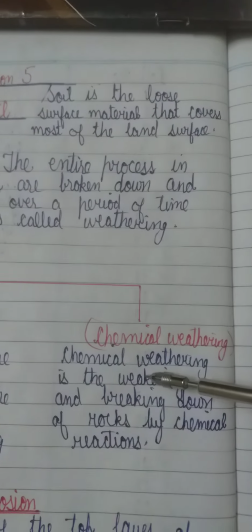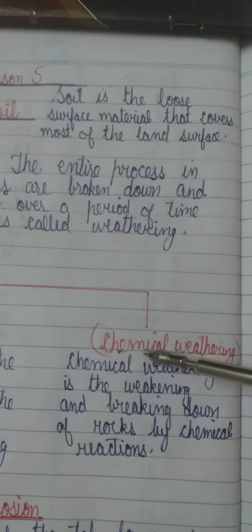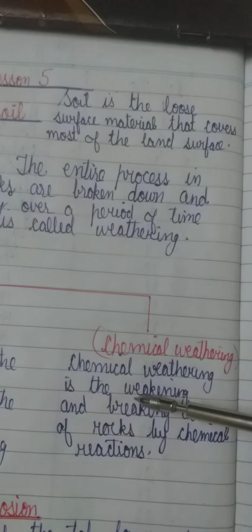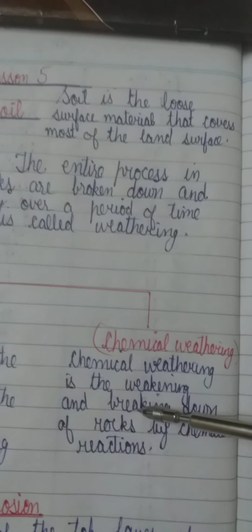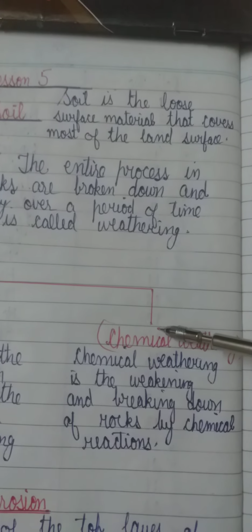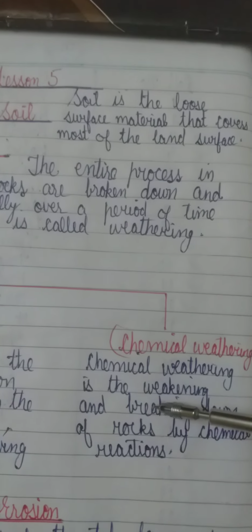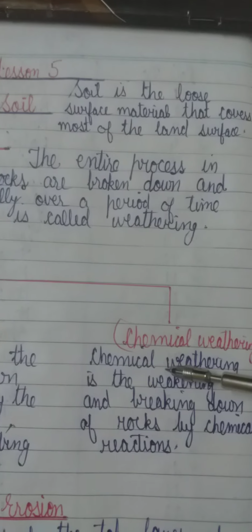And the second type of weathering is chemical weathering. Chemical weathering is the weakening and breaking down of rocks by chemical reactions. It occurs due to the chemical reactions which go on within the rocks.